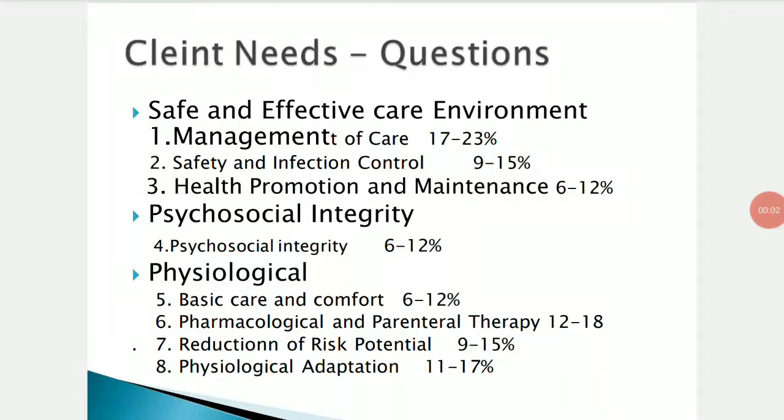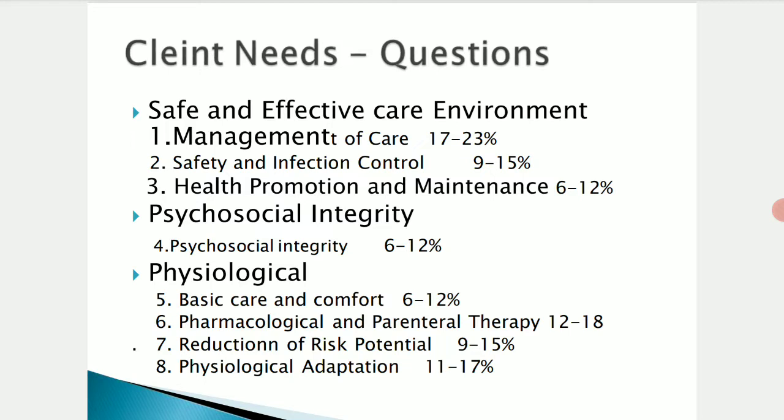Hi. So today we are going to see the next topic related with the question answers, how they will be framed based upon the client's needs. They have already given percentage levels based upon the needs of the patients in three most important categories: safe and effective care environment, psychosocial integrity, and physiological needs. This type of percentage level with their question answers will be framed mostly in the NCLEX examinations.